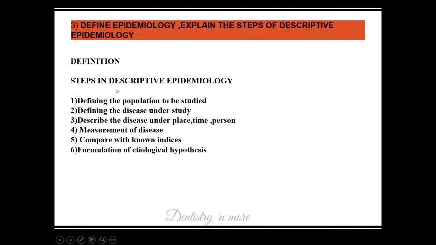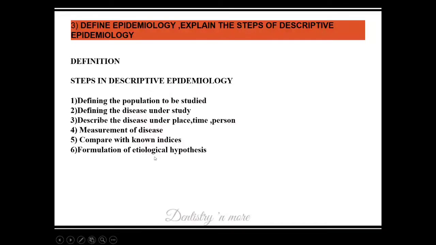So descriptive epidemiology steps are: first we need to define the population where we are going to do the study, then defining the disease under study. We need to have a clear operational definition of the disease, and we need to describe it. This is the most important part, describing the disease by place, where it is spreading, time, how fast it is spreading, and person, how many of the people are getting it, in which age groups, in which gender, in which socioeconomic status. We need to describe and measure the disease with the help of tools of epidemiology, that is in the name of incidence or prevalence or attack rate or secondary attack rate. We need to measure the disease and compare with non-diseased. So we need to compare it with existing parameters.